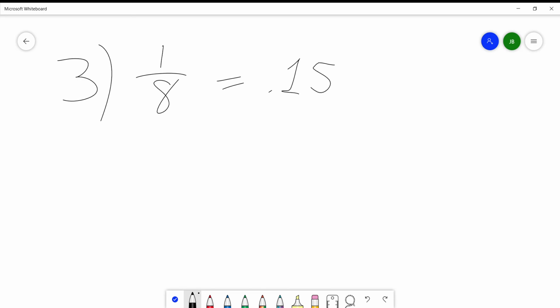which equals 15%. And as I'm looking at the answer key, I'm looking at the wrong one. I was like, that doesn't seem right. 0.15 isn't right. I was looking at the wrong part of the answer key. Like I said, late at night. It should be 12.5%.